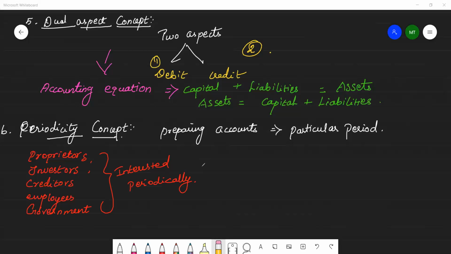So it becomes necessary to select a particular period, normally 1 year, for measuring performance. Hence the financial statements are prepared after every accounting period and not at the end of the life. This concept helps the business in distribution of income to the owner and in comparing and evaluating performance of different periods.